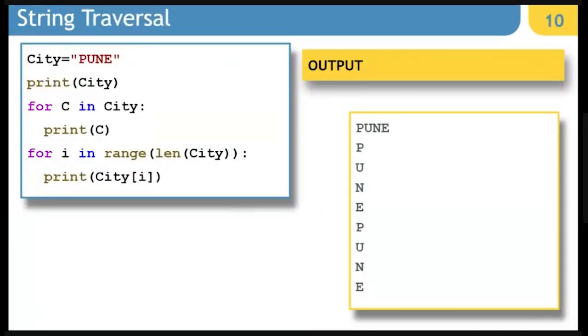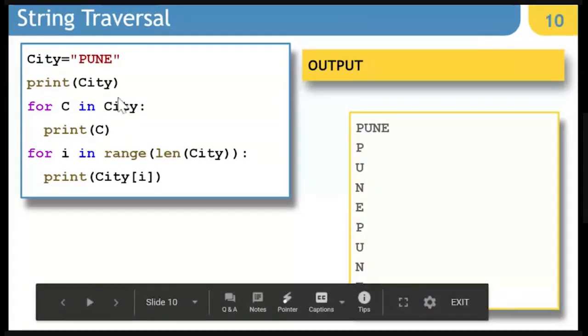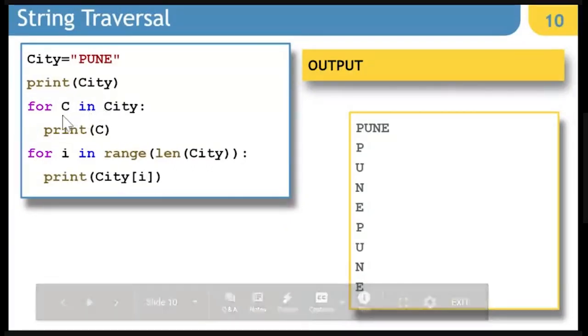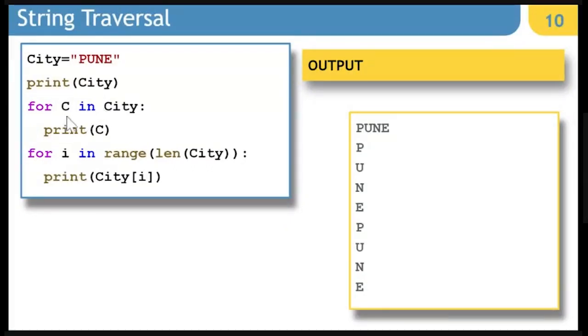Now, string traversal. There are three ways we can traverse string. We can simply display the content of string by writing print city. This is the first way of extracting character by character from string. By writing for C in city, we'll be able to extract first character, second character, third character, fourth character, and so on.